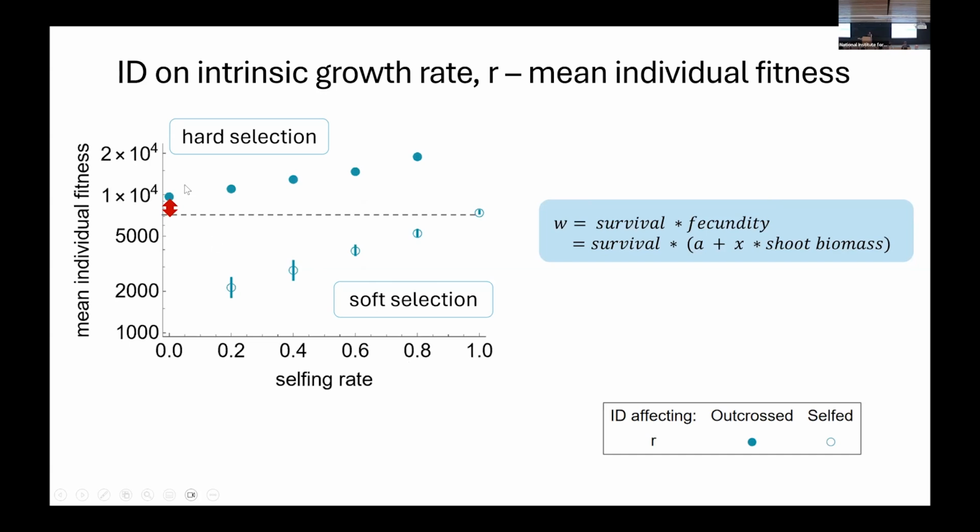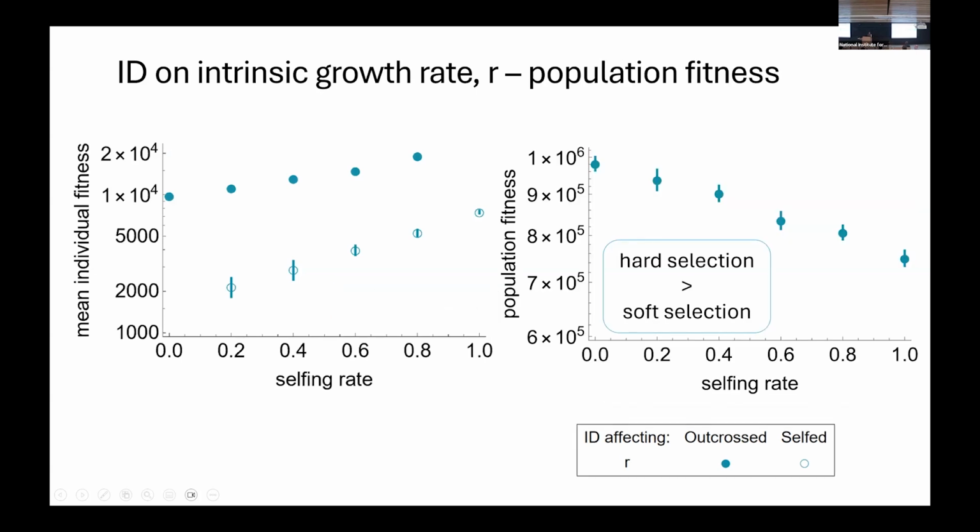So here you can see that the difference in mean fitness between self and outcrossed individuals decreases when we increase the population selfing rate. So meaning that we have an interaction between the mean individual fitness and the population selfing rate, and this is a hallmark of soft selection. We also see a difference in the fitness of outcrossed plants in pure outcrossed populations and the fitness of self plants in pure self populations, which indicates some hard selection. When we look at population fitness, it decreases over the range of selfing rate, indicating that hard selection is stronger than soft selection.